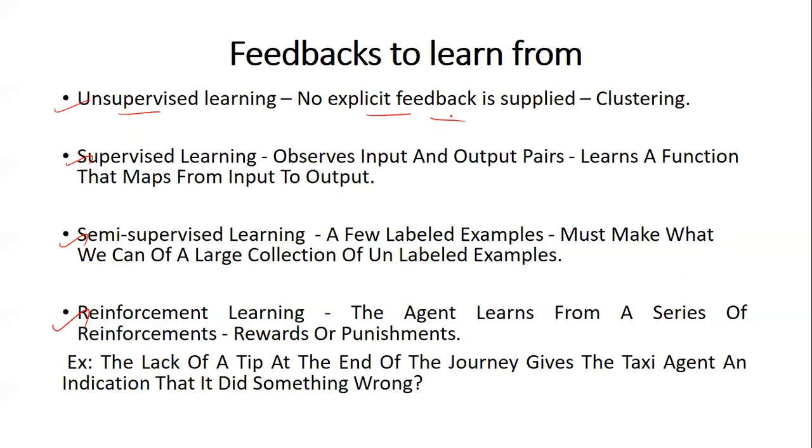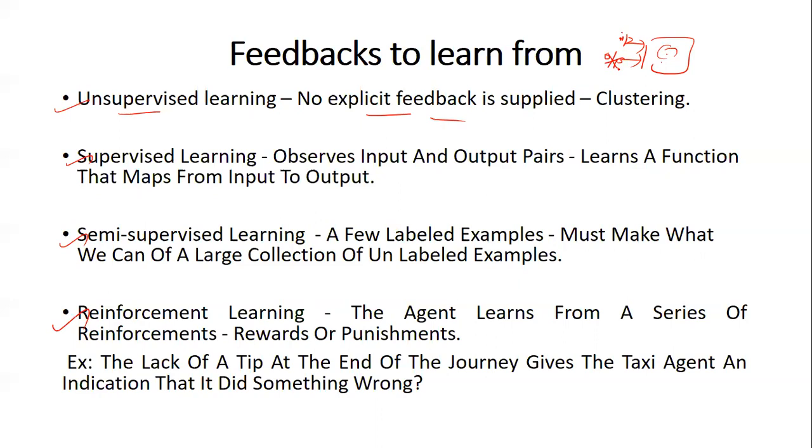So in the previous case we discussed that the algorithm will be supplied input and output. If this is the input, then I know this is the output. Then our algorithm will try to find a function, right? But in unsupervised learning, we give only the input.